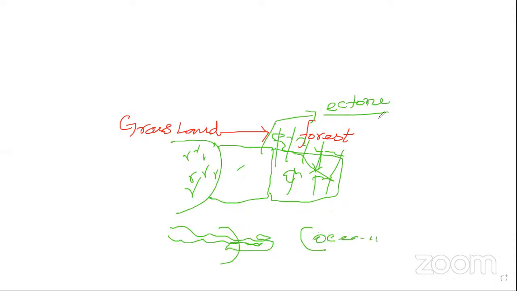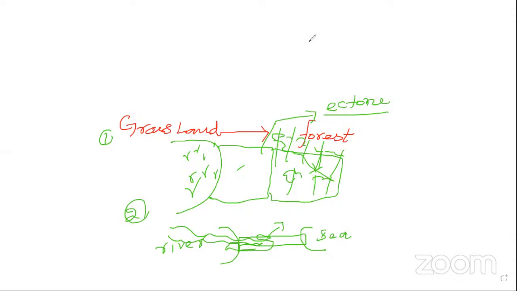Simply we may call it the sea. Here there is a river, and the joining place of these two areas is considered an ecotone. So these are the two examples given for ecotone, my dear.